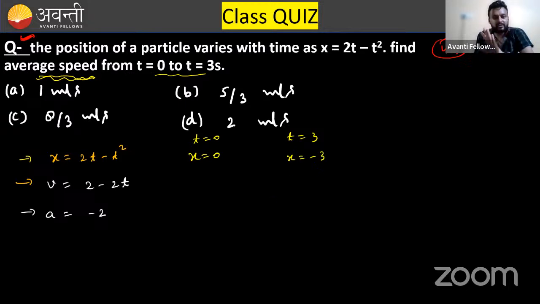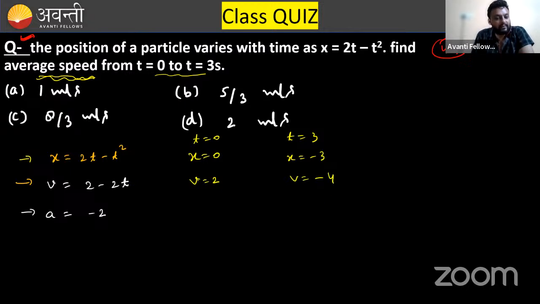Clear? Now, if you put t equals 0 in velocity, you will get v equals 2. And if you put t equals 3, v is equals to minus 4.